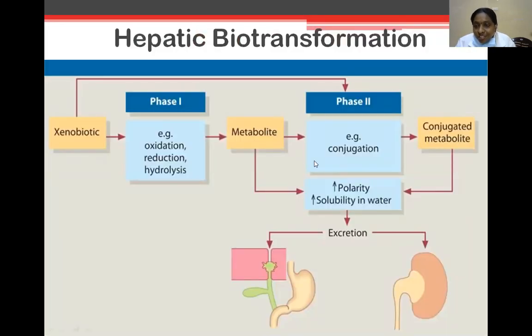Hepatic biotransformation. The xenobiotic compounds mainly enter phase 1. Examples: oxidation, reduction, hydrolysis or hydroxylation reactions, with formation of a primary metabolite. This primary metabolite then enters phase 2 conjugation reactions. This conjugated or secondary metabolite has increased polarity and increased solubility in water, and is mainly excreted via the bowel through feces and the kidney through urine.